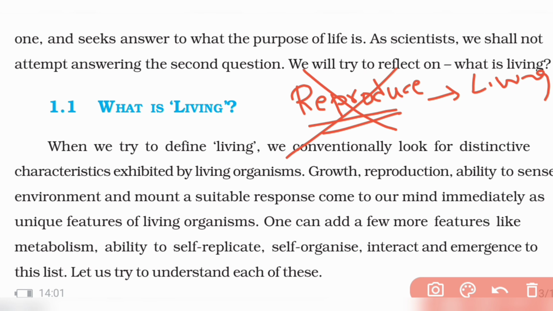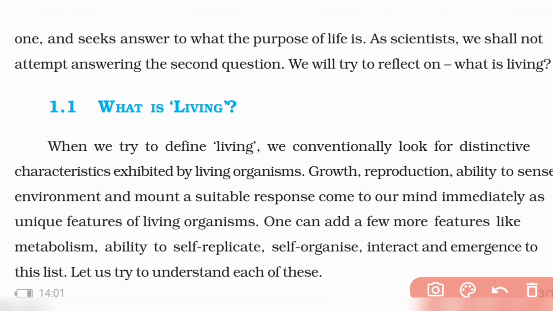They are unable to reproduce because of defects in the reproductive system. And there are so many honeybees that don't reproduce. So how do you define this? Do you call them non-living? Something that doesn't reproduce, do you call it non-living? No, right? So reproduction cannot be a method by which you tell something is living or non-living.